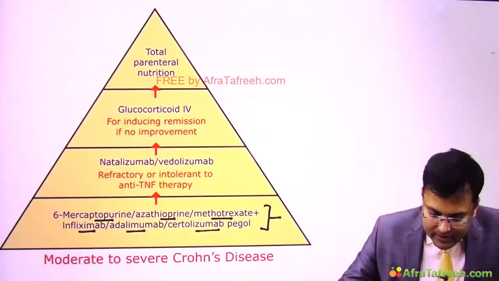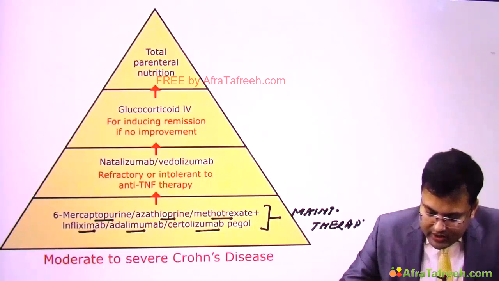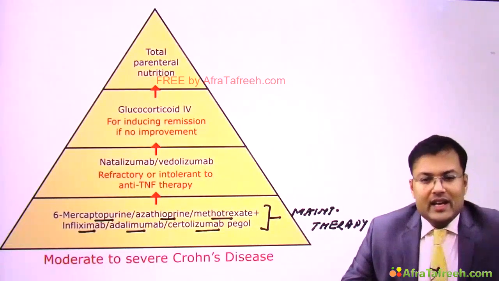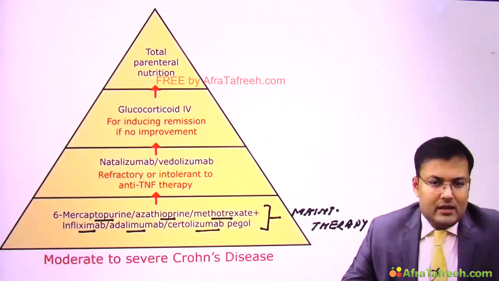So this is for maintenance therapy. Clear?